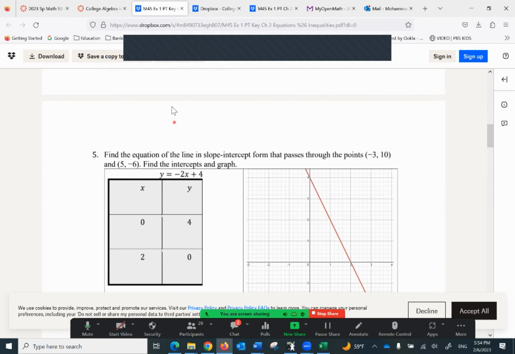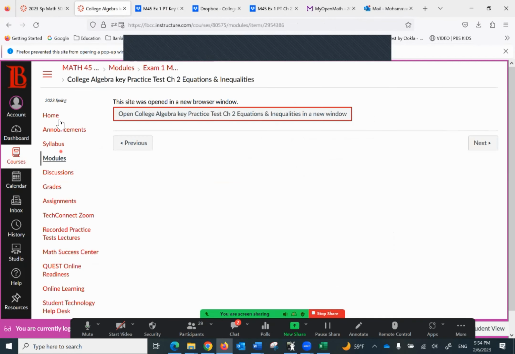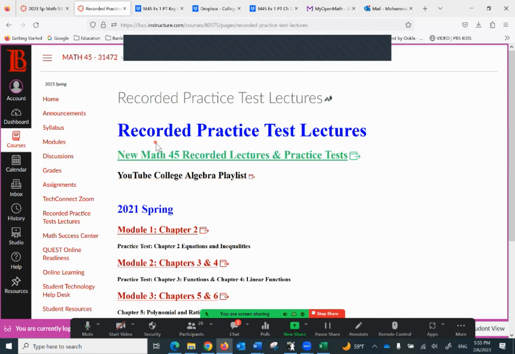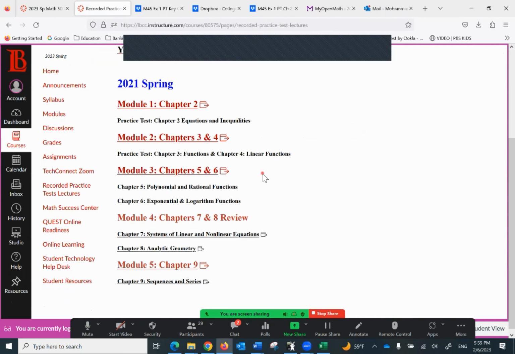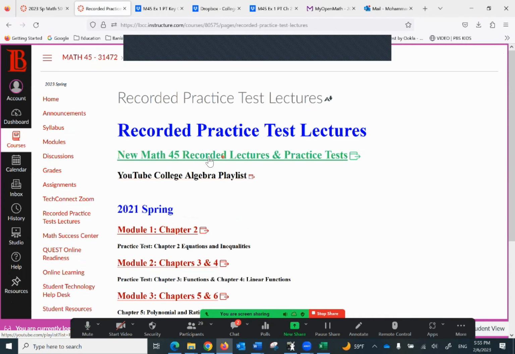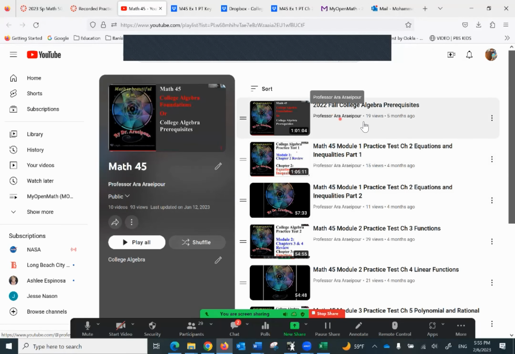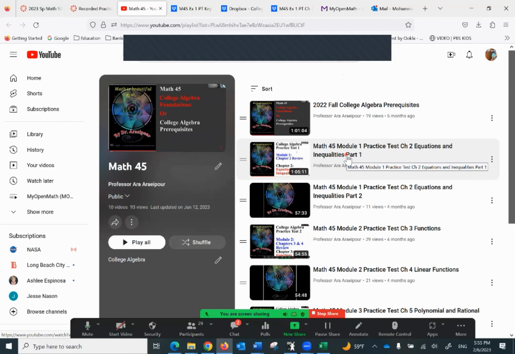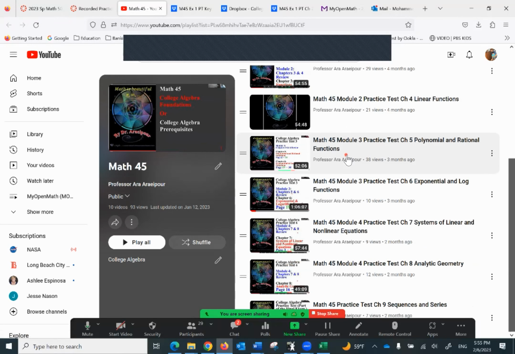In addition to that, on the left navigation bar, if you click on recorded practice test, you have the solution to those practice tests that is lectured on step-by-step solution. So you have the practice test, you have the key, and you have a step-by-step solution. Everything is here.